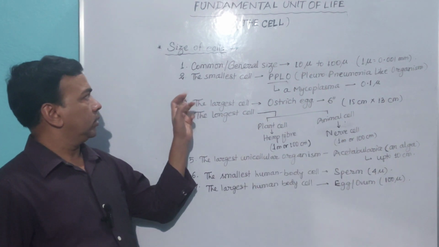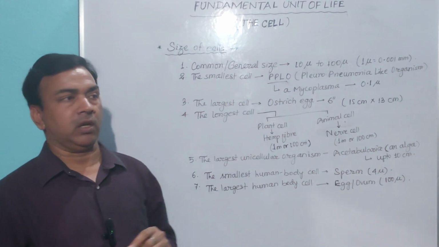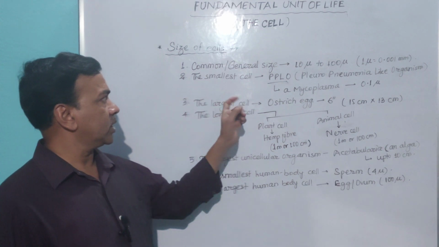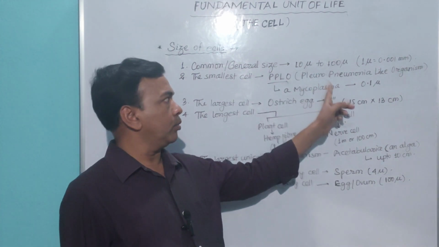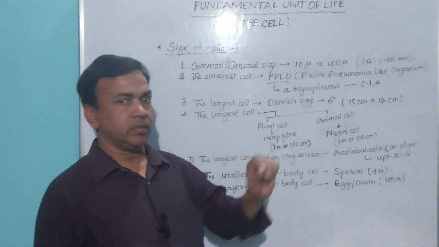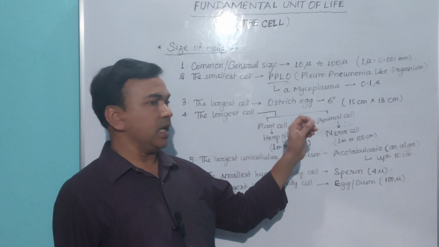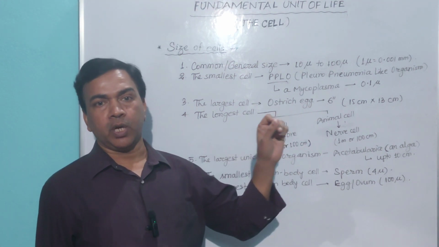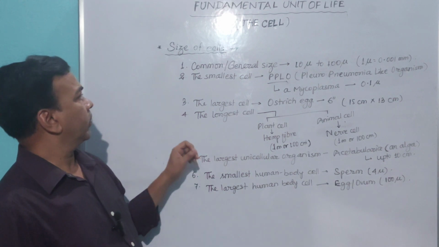Now we will know the smallest cell found till now. The smallest cell is PPLO, pleuropneumonia-like organism. It is a mycoplasma and its size is 0.1 micron, that is 10 times less than 1 micron.